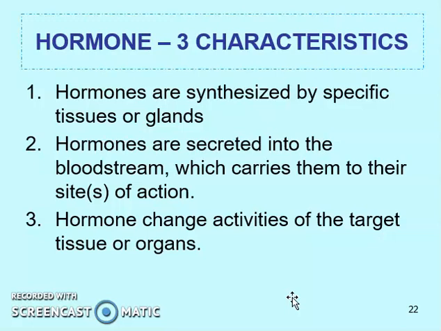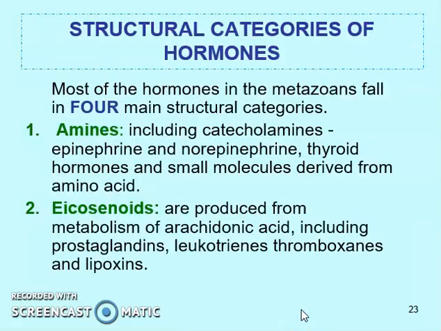So there are three characteristics which will define a hormone. First, it is synthesized by specific tissues or glands. Second, these are secreted into the bloodstream, and the bloodstream will carry them to the site of action. Then hormones must change activities of the target tissue or the organ. So if it fulfills all these qualities, then it will be called a hormone.